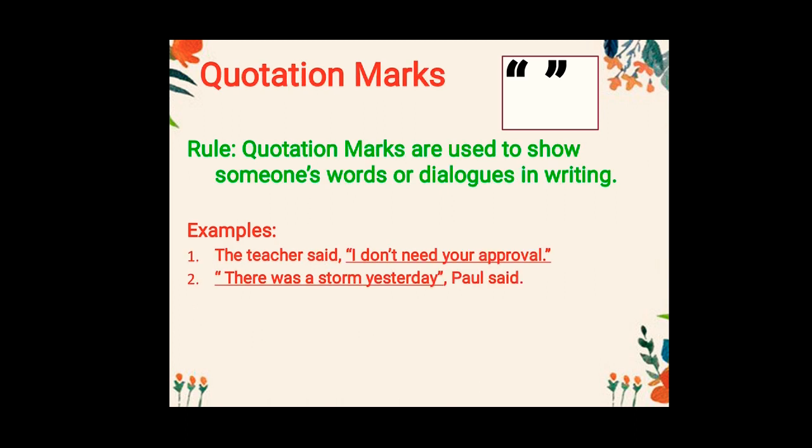We have next quotation marks, which are also called double inverted commas. Quotation marks are used to show someone's words or dialogues in writing. That means whenever you have to write someone's dialogues or someone's words as they are, you would write those inside quotation marks, or we call them double inverted commas. Examples: the teacher said. Now, what did the teacher say? A comma, quotation mark start. I don't need your approval. Full stop, quotation mark close.